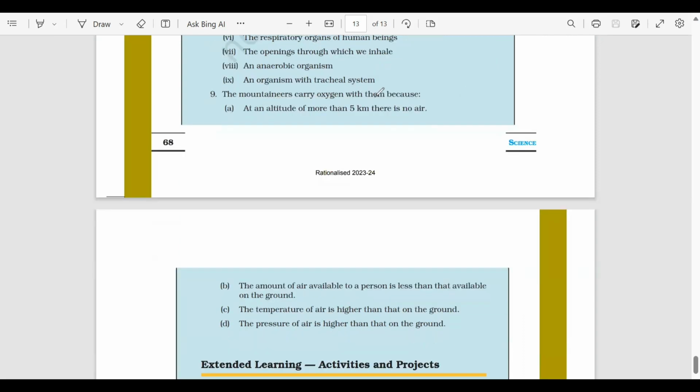Mountaineers carry oxygen with them because at an altitude of more than 5 kilometers, there is no air. The amount of air available to the person is less than that available on the ground. The temperature of air is higher than that on the ground, or the pressure of the air is higher than that of the ground. So your correct answer will be option B. The amount of air that is present for us is less as we go up to the higher altitude as compared to the amount of air that is present on the ground. Okay, so that's why mountaineers, they carry oxygen with them when they travel up towards the mountain.